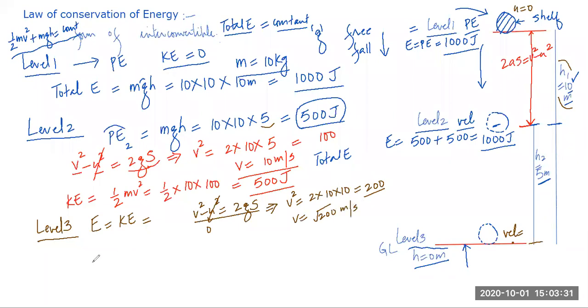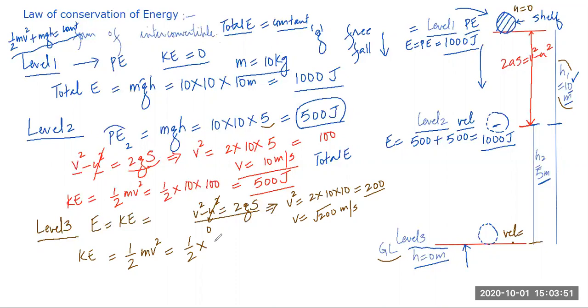Am I right? So students, can you help me calculate kinetic energy? Hamza, at the ground level, what is kinetic energy? Half mv square. What is the mass of the ball?